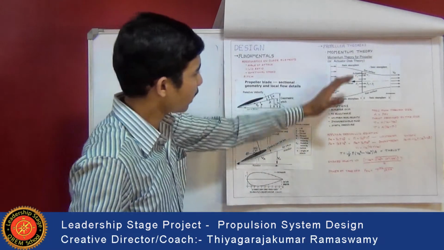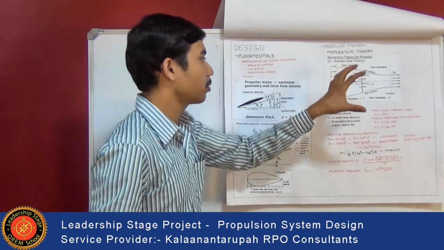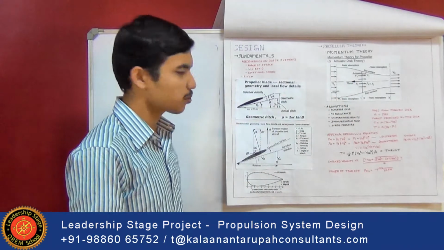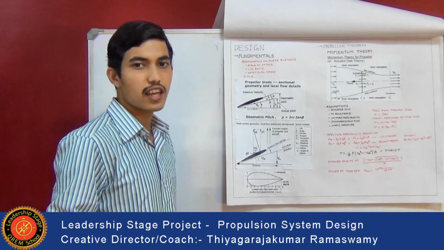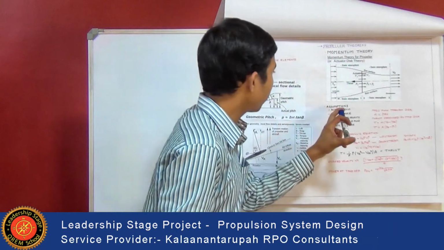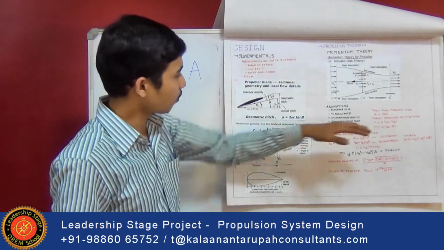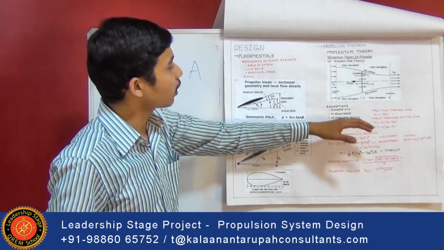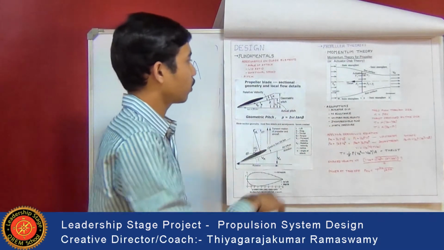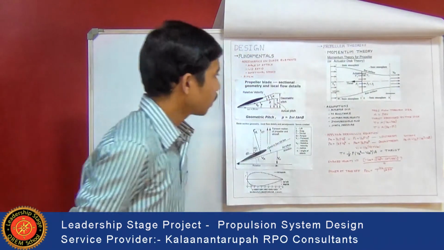Some assumptions are made before starting the actual design. The propeller is assumed to be an actuator disk, which is nothing but an energizer, and this actuator disk has very small thickness, is continuous, and is 100% porous. That means it has no mass, and the frontal area A is assumed to be similar to the annular area of the blade, and there is no drag or resistance for the movement of the fluid through the actuator disc.